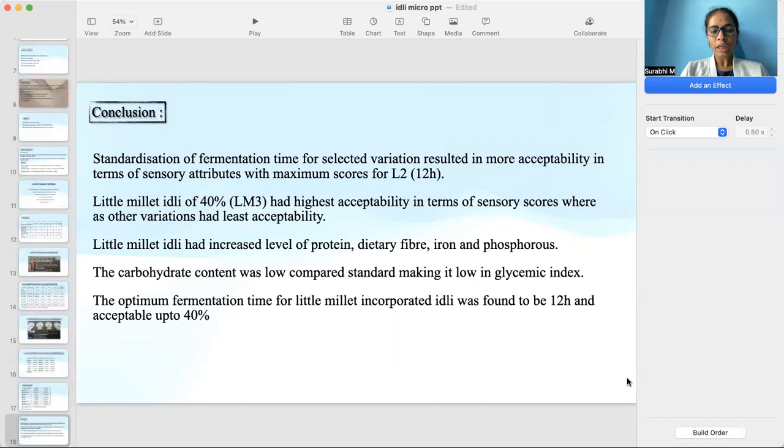Hence, I conclude that standardization of fermentation time for selected variation resulted in more acceptability in terms of sensory attributes, with maximum scores for L2 or 12 hours of fermentation. Little millet idli of 40% had the highest acceptability in terms of sensory score, whereas other variations had least acceptability. Little millet idli had increased levels of protein, dietary fiber, iron, and phosphorus. The carbohydrate content was low compared to standard, making it low in glycemic index. The optimum fermentation time for little millet incorporated idli was found to be 12 hours and acceptable up to 40%.